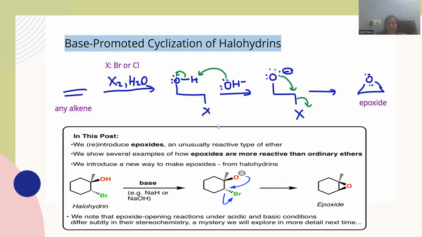So when this kind of halohydrin is originated, in the next step you are supposed to add the alkaline medium. The base is used to pull up the H positive. The H positive will be taken by this base. A strong base has more tendency to remove this H positive from the hydroxyl. Here is the formation of oxide. The oxide cyclizes and the epoxide formation is possible. That is again mentioned in this slide as well.